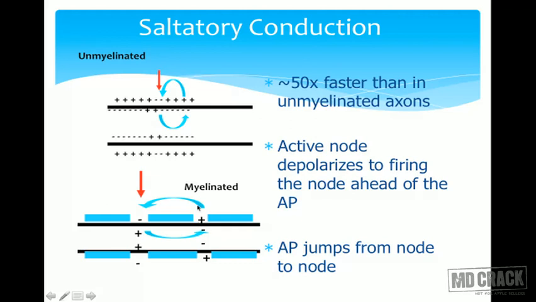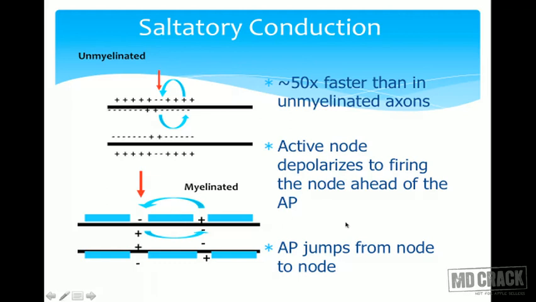And if you look at it now, the circular current will jump from one node to another node. So what will happen because of that? The velocity of conduction will be faster. Not only that, but because of this myelination, there is no leakage of the charge. So again, that becomes an advantage.